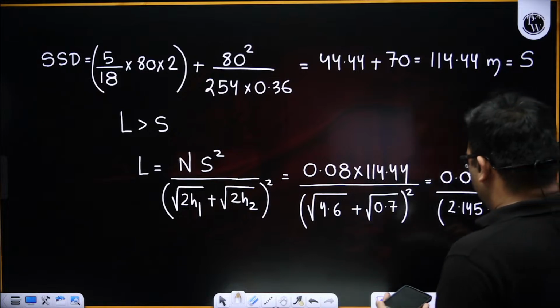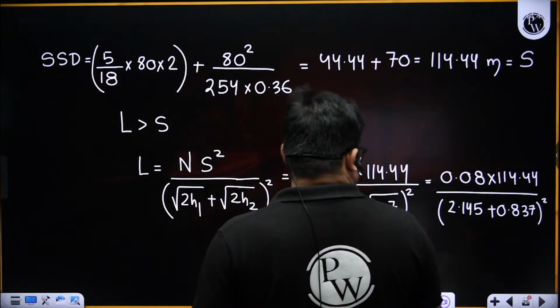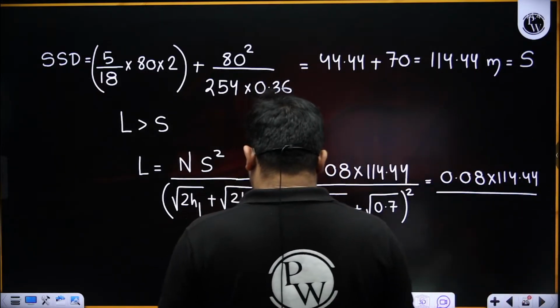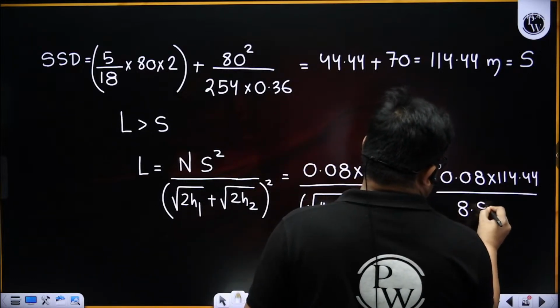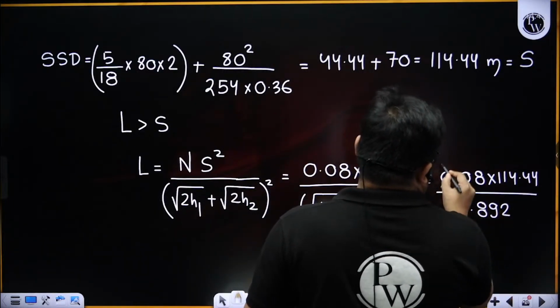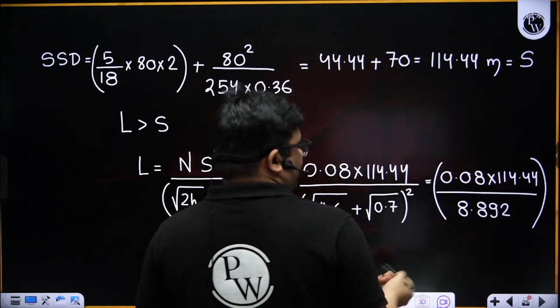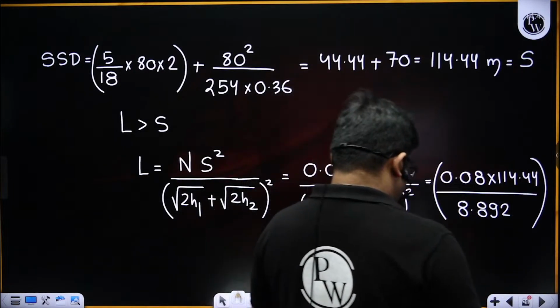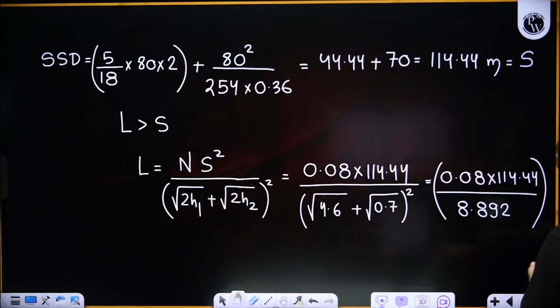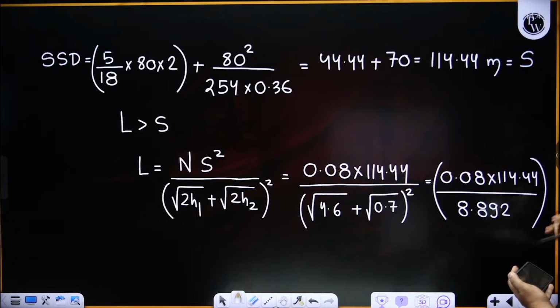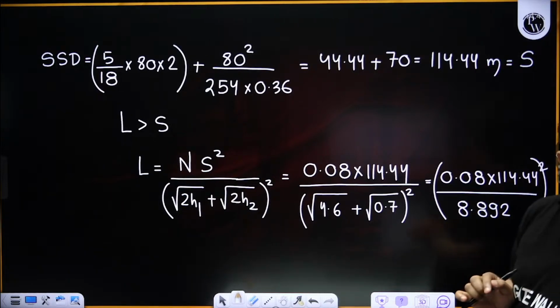It is almost 8.892, right? Yes. But as per the original assumptions, it is 4.4, but I cannot take 4.4 here. That will be wrong. So 0.08 into 114.4 divided by 8.892, and then square also. I am getting 117.8.